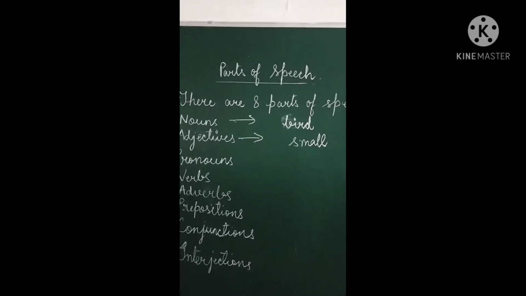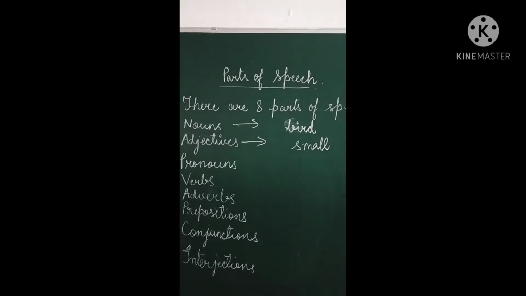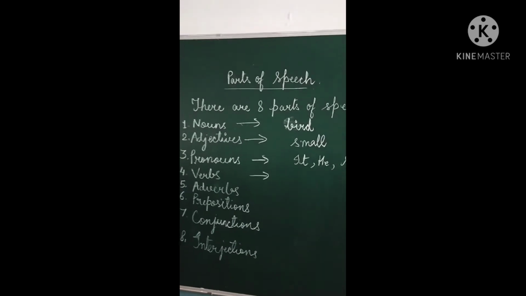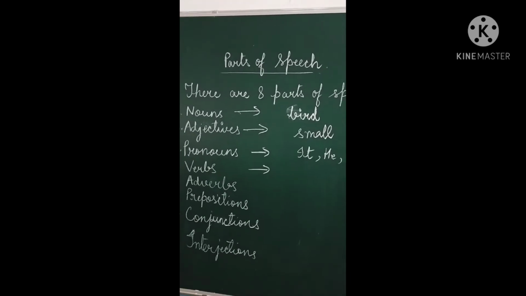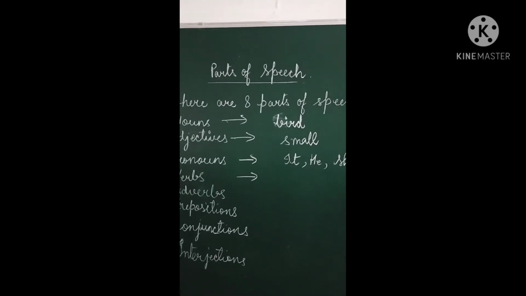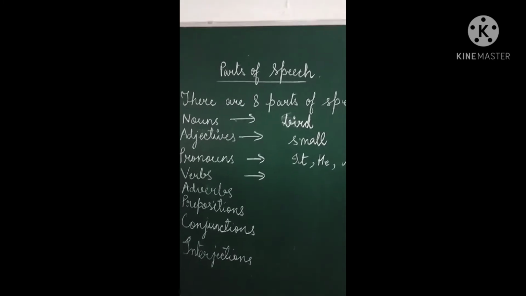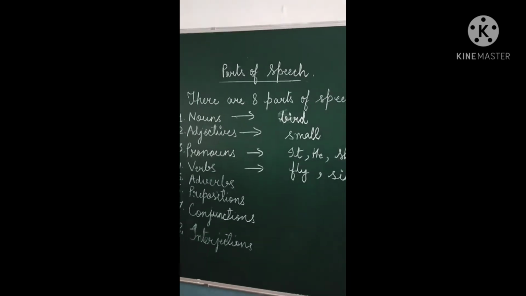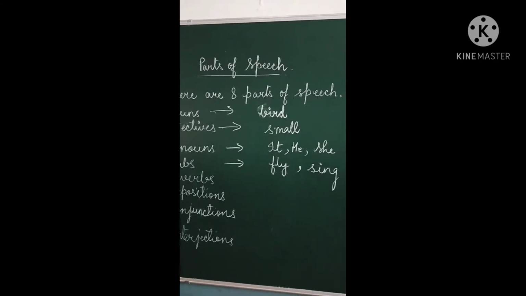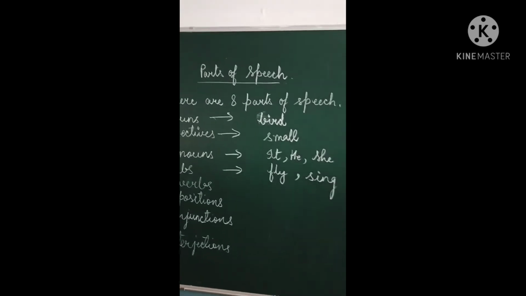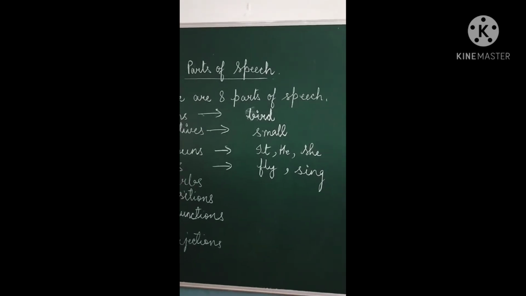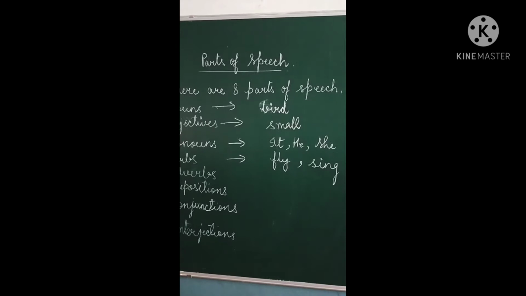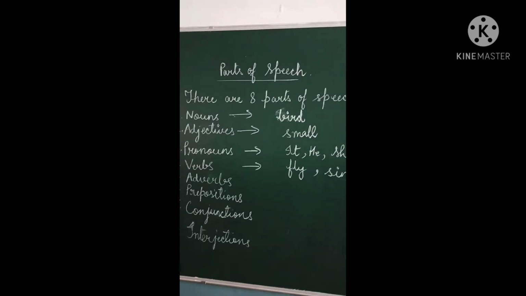Now what are pronouns? Pronouns are the word which is used in place of noun, like he, she, it. And what are verbs? Verbs are action words, and besides action words, some be verbs and have verbs are also there. So the words fly, sing, all these are verbs. Verbs are doing words. हम किसी भी काम को करते हैं वो डूइंग वर्ड्स वर्ब्स होते हैं. Words like fly, sing, eat, these are verbs, because verbs are action words, doing words.